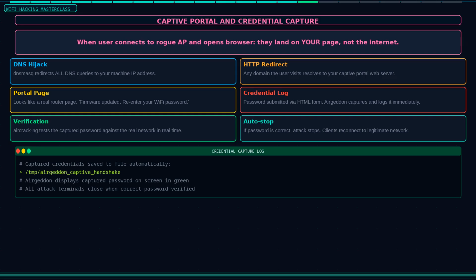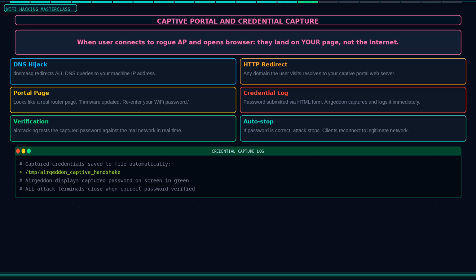The captive portal is the final piece of the evil twin attack. When a client connects to your rogue access point and tries to reach any website, the DNS configuration redirects all DNS queries to your machine's IP address. Every website they try to visit lands on your captive portal page.